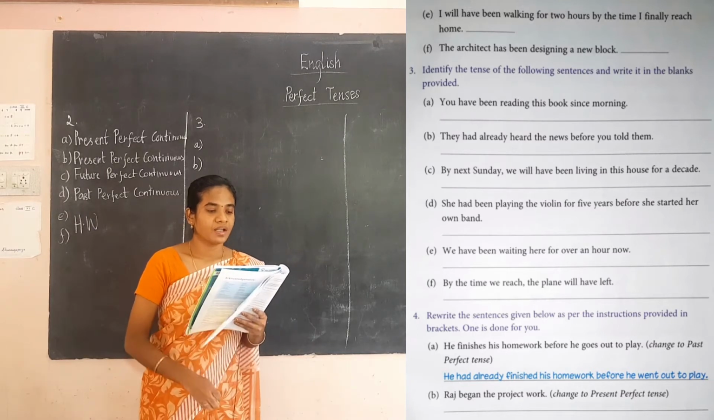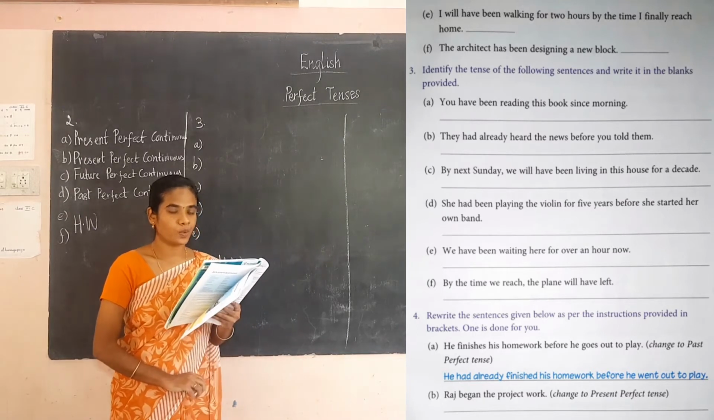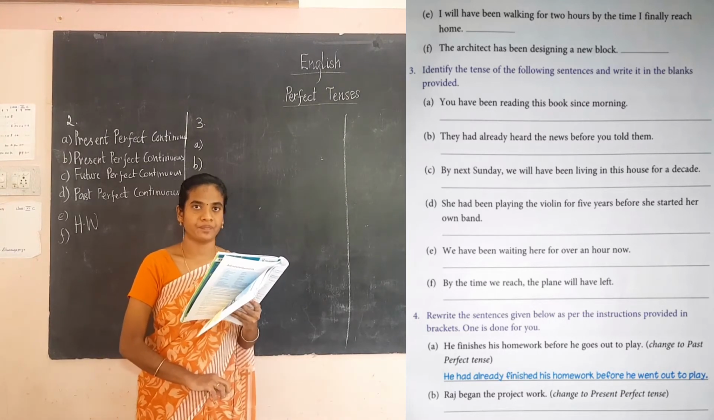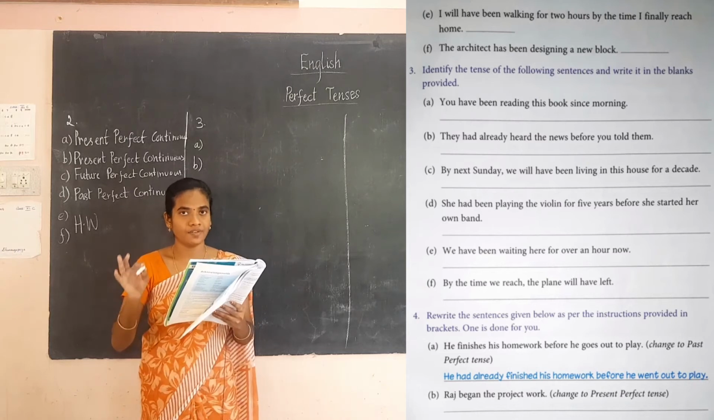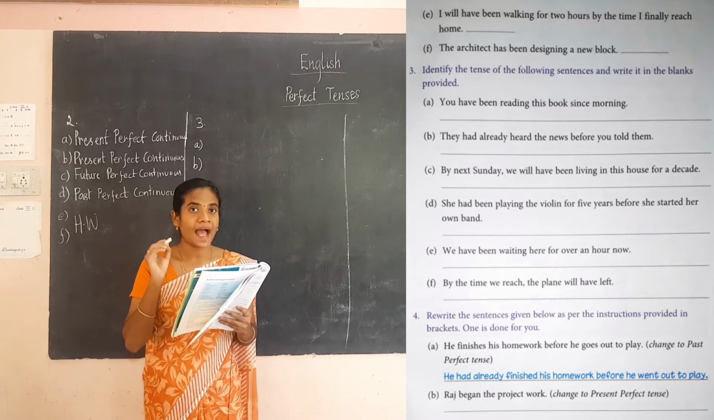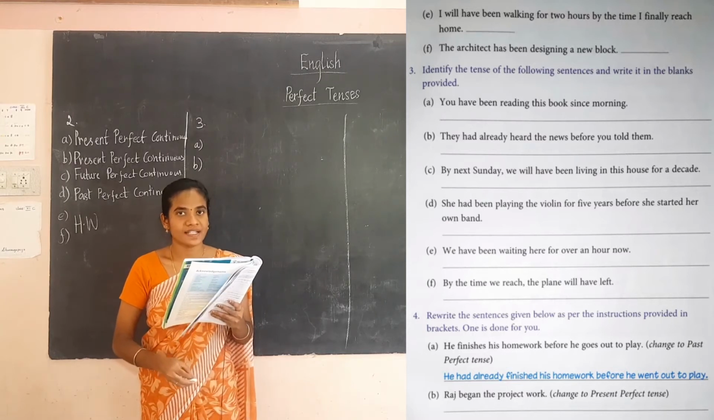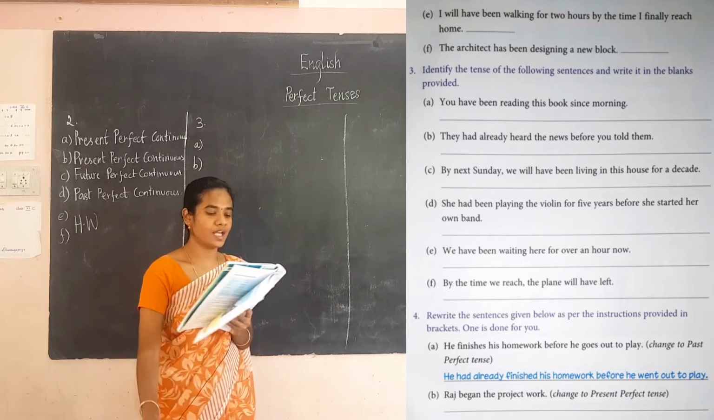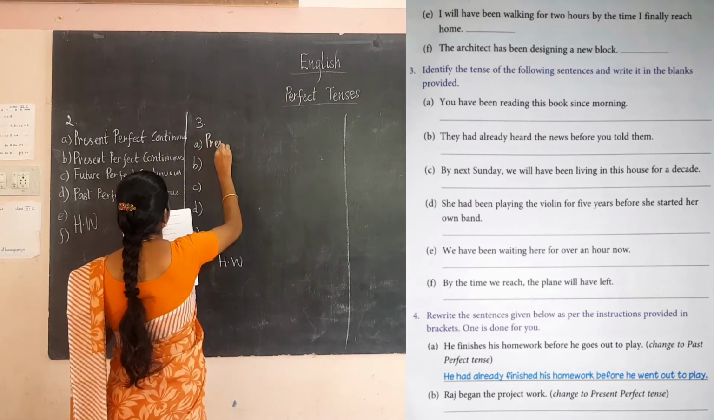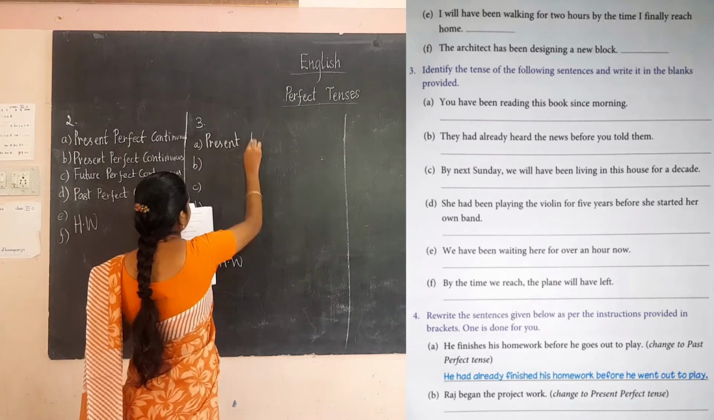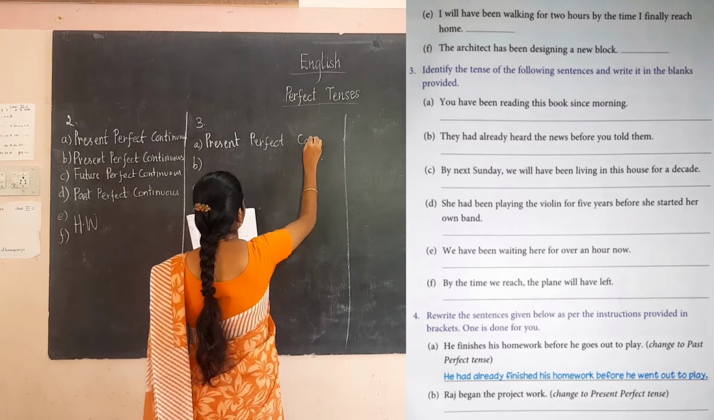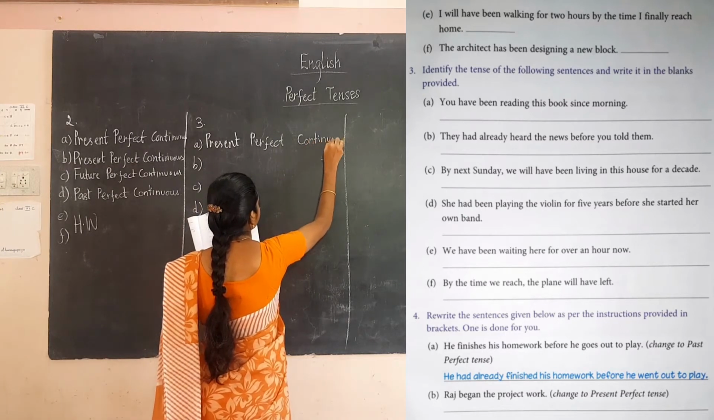Okay, now see here third one, A. You have been reading this book since morning. Here you have to identify the structure, that is have been reading. Have been reading, it is the present perfect continuous. Okay, so in the blanks write the tense: present perfect continuous. Okay, present perfect continuous.